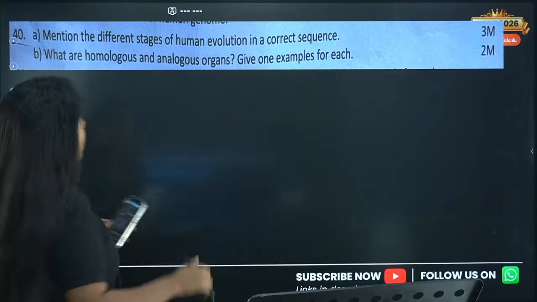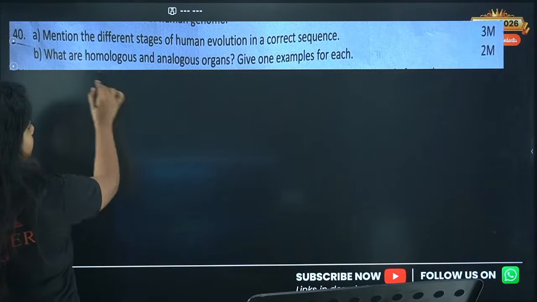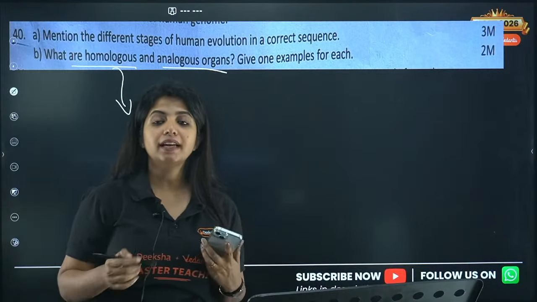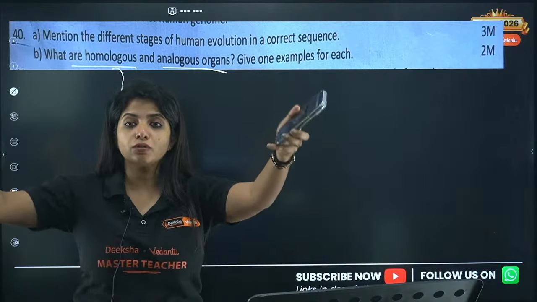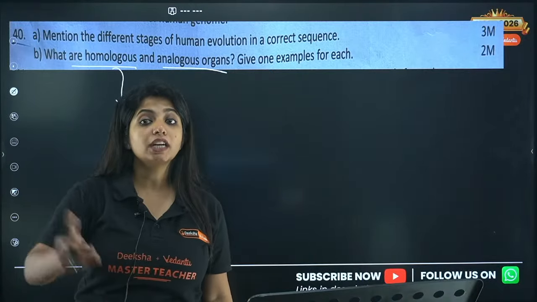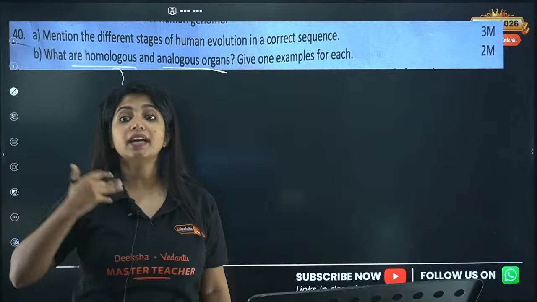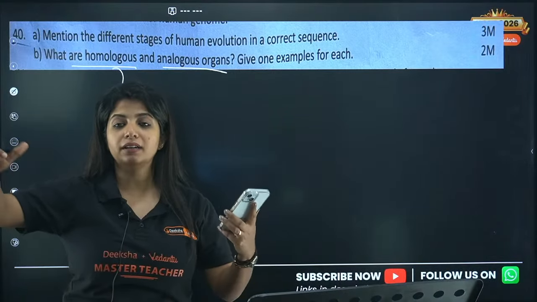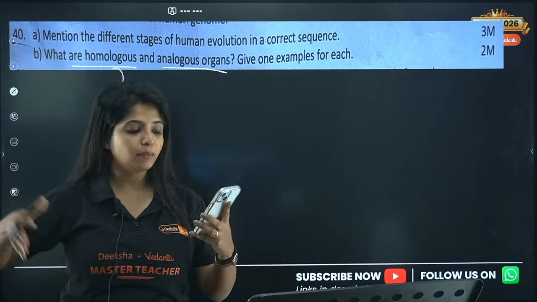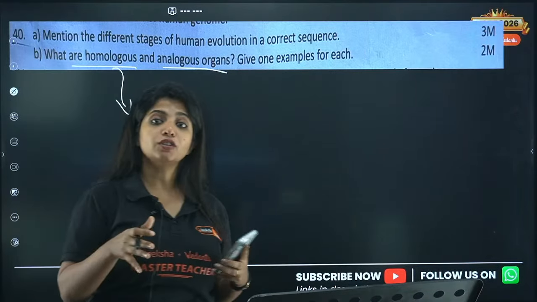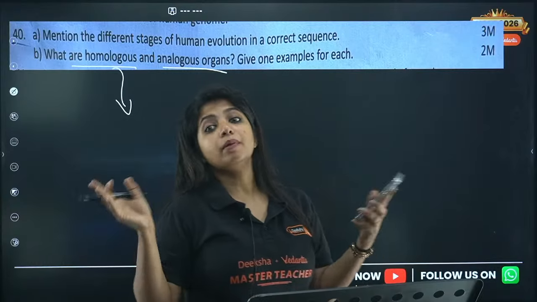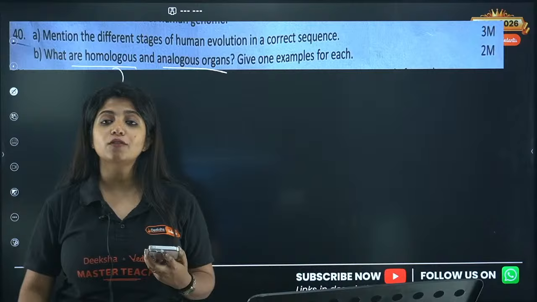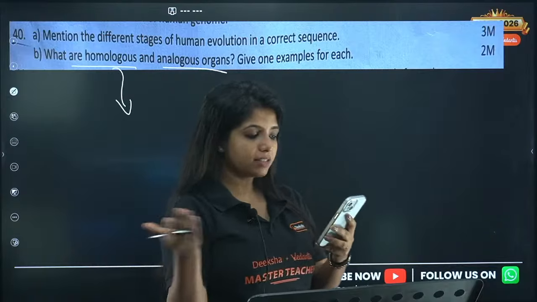Now, what are homologous and analogous organs? Say that homologous organs are structurally similar, but because of adaptations to different habitats they do different functions, and they show divergent evolution. Give the example of forelimbs of human beings, whales, and bats. All of them use it in different ways. Analogous organs are structurally not similar, but functionally similar, and they result from convergent evolution. Give the example of a butterfly wing and a bird's wing. All these things can be explained.